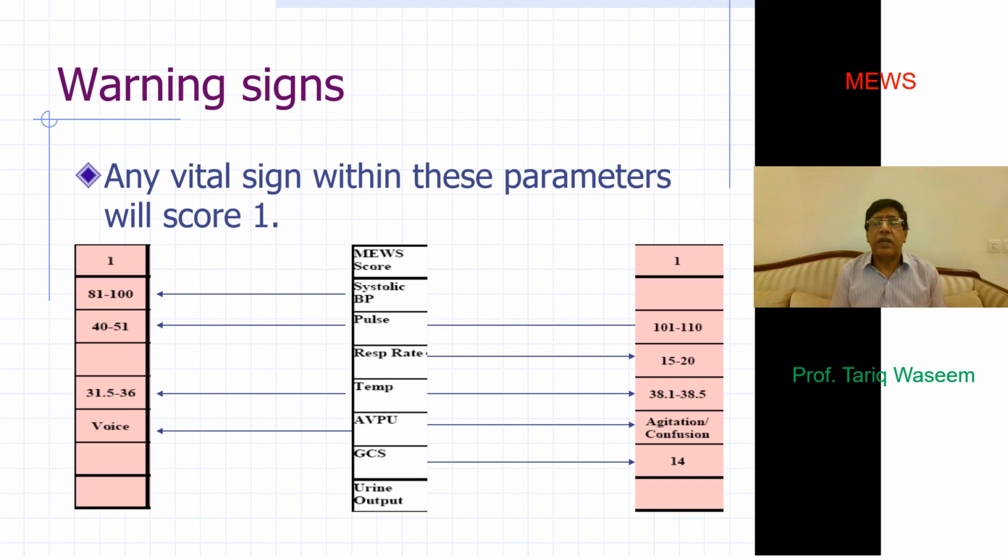And on the other side, if he gets tachycardic, has a respiratory rate of between 15 and 20 or higher, is febrile at 38.1 to 38.5, is agitated or confused, or the GCS has dropped to 14, again it would be scored 1. So each one of these components would have a score of 1.